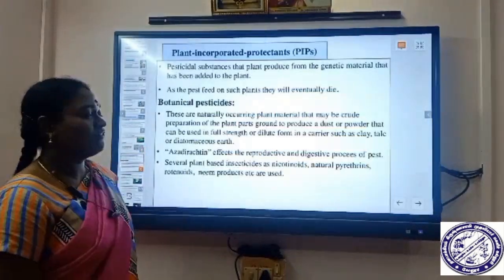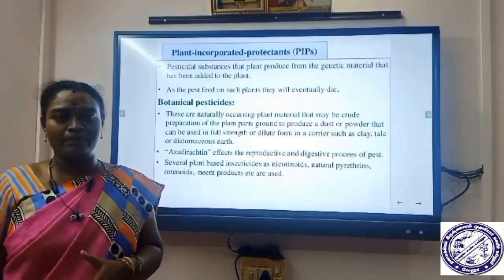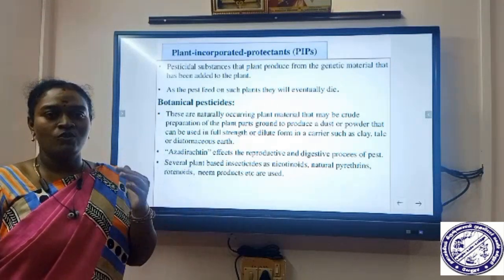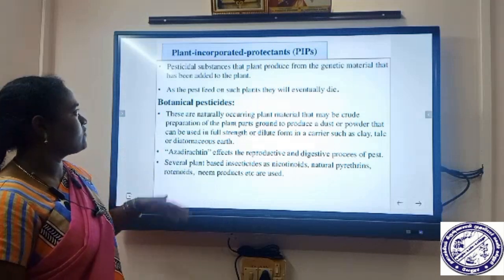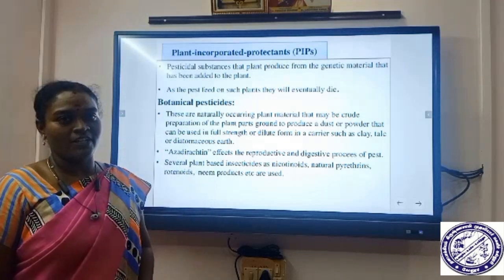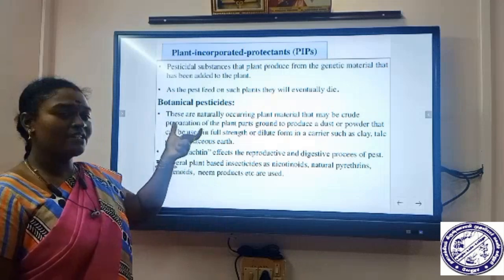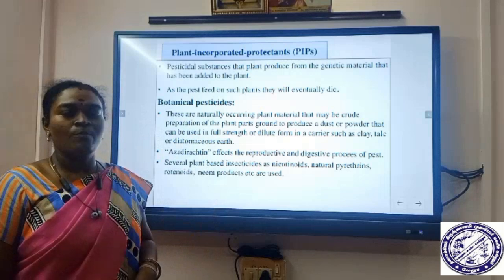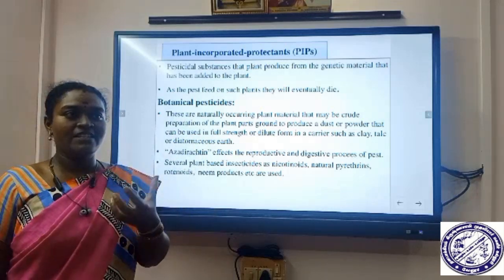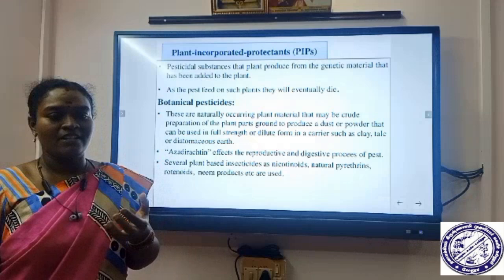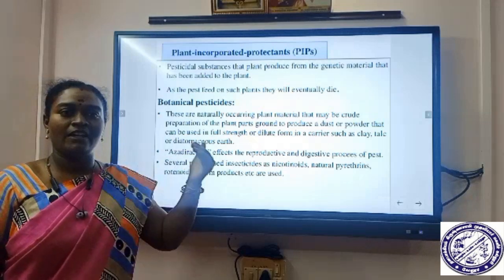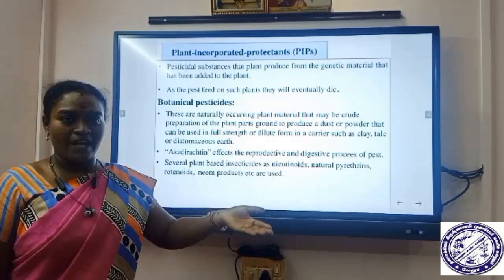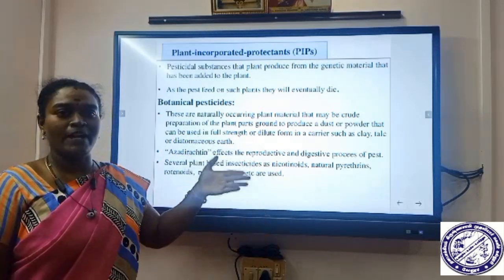So till now we saw about microbial pesticides. In that, we saw different types of organisms which can be used to control the pest population. Next we see about plant incorporated protectants. From the topic itself, you may get some idea: the genes which secrete the pesticides are incorporated into the plants, and the plant is used as a pesticide.